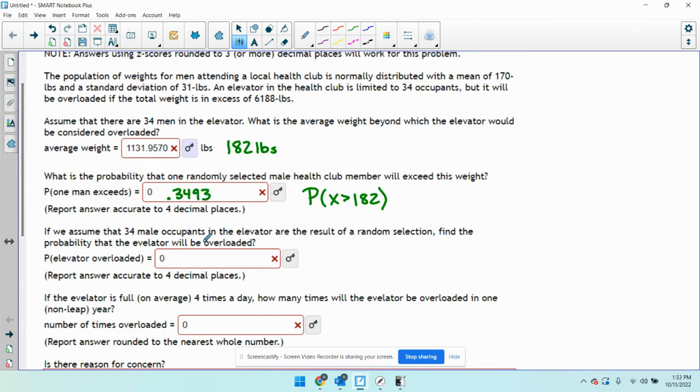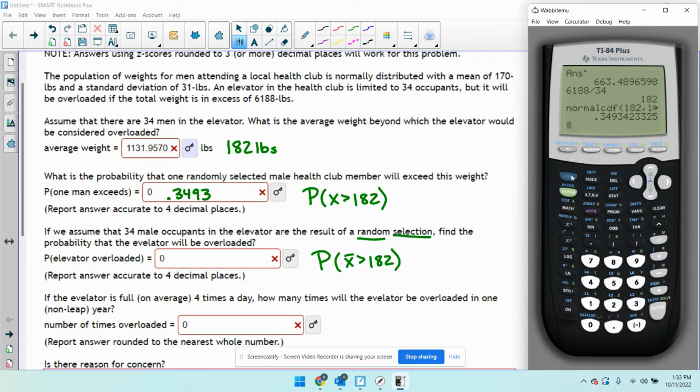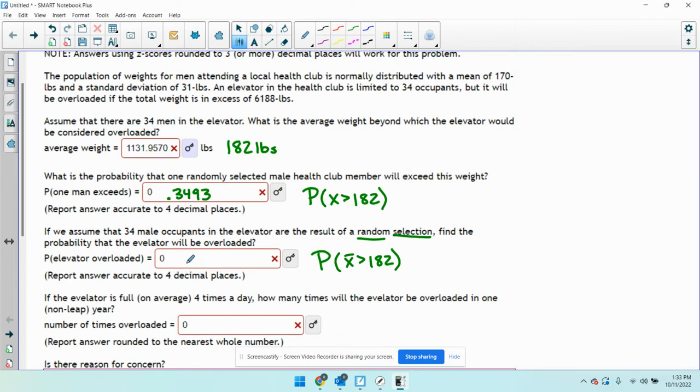If we assume that 34 male occupants in the elevator are the result of a random selection, or sample, find the probability that the elevator will be overloaded. So this is the probability that a sample mean will be higher than 182. So it's still normal CDF. Lower is 182. Everything's the same, but our standard deviation is sigma divided by the square root of n, which is square root of 34. So now it's 0.01199 or 0.012.